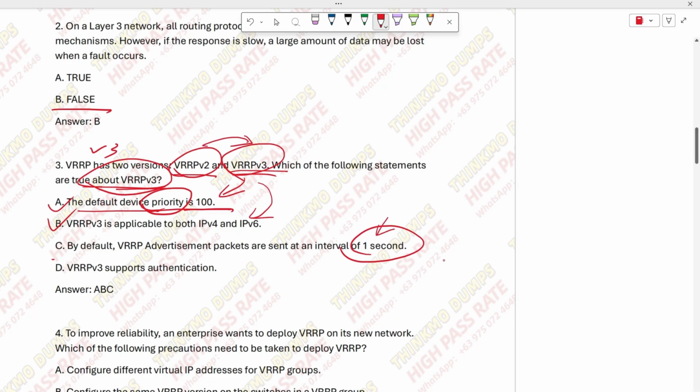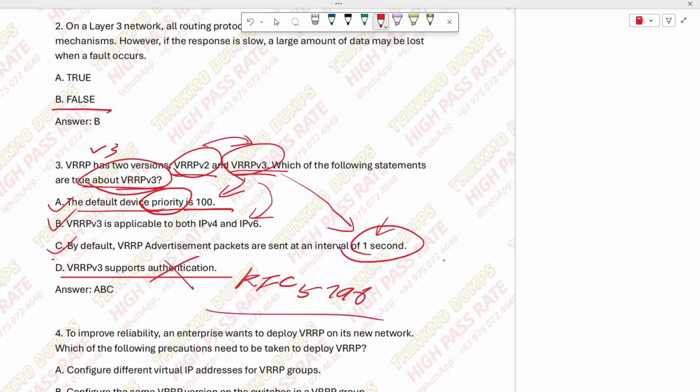Right? Here, 1 second is also the factory default setting. So C is also correct. And what about D? D is incorrect. That is, VRPv3 supports authentication. Saying it supports authentication is wrong. In fact, for VRPv3, in RFC 5798, they removed the authentication feature because the upper layer network itself can support IPsec. IPsec is used for authentication, right? So we don't choose D.